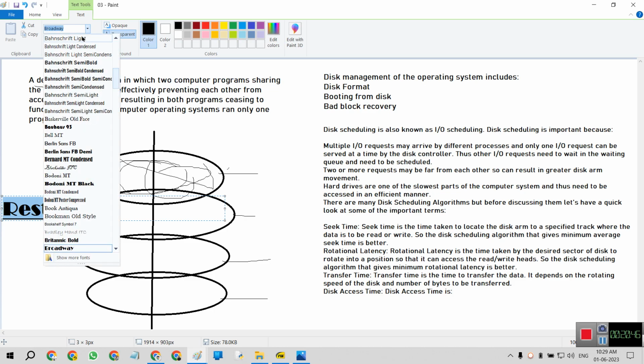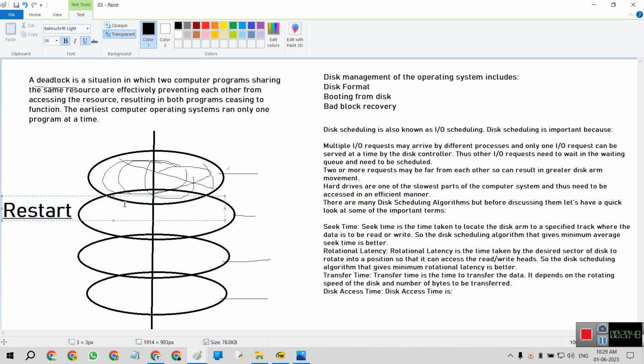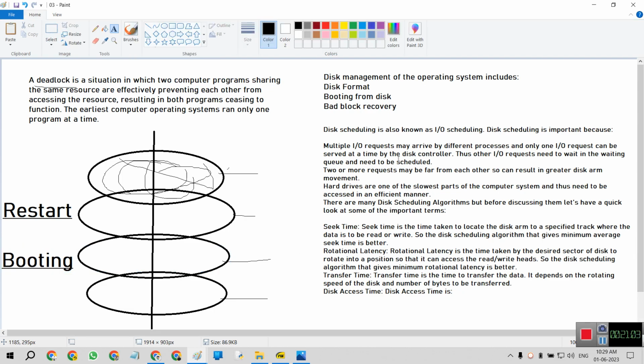Okay, restart. So there must be another, bad booting, booting of the disk. Okay, bad block recovery. For example, this is included in restart.